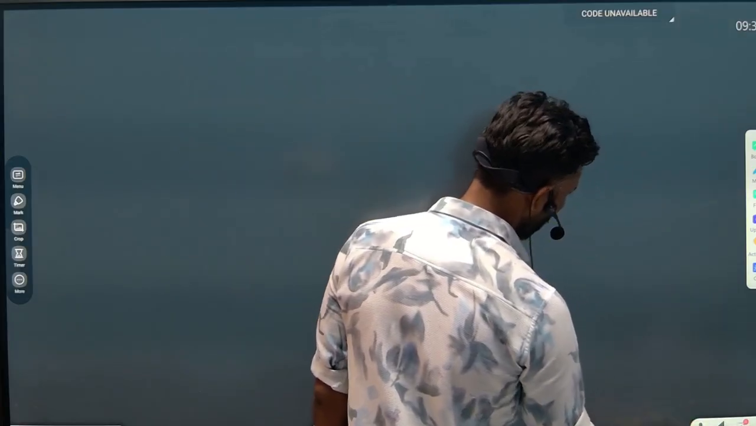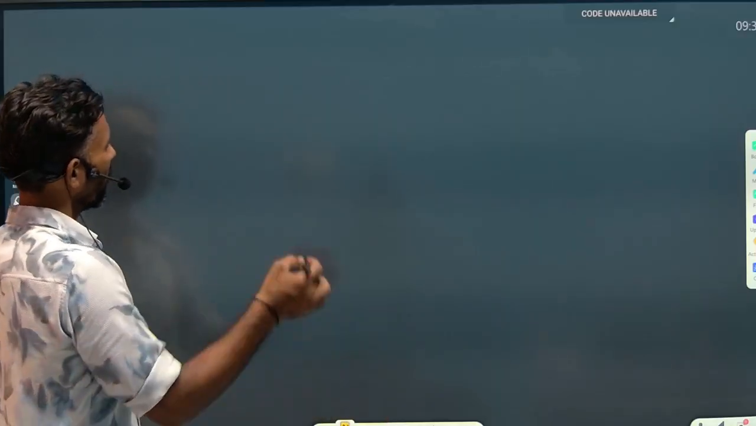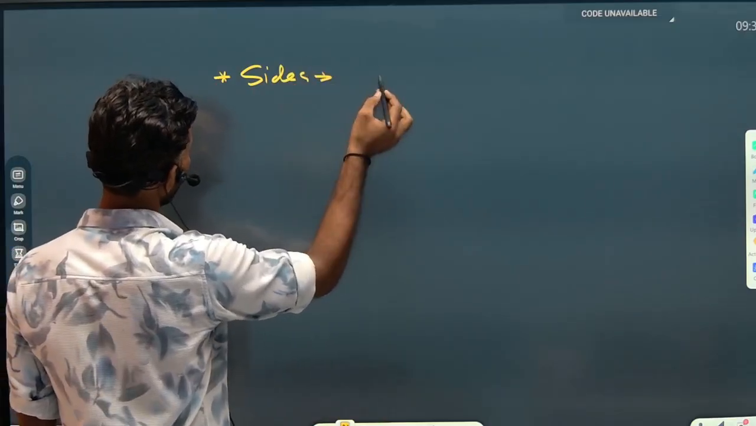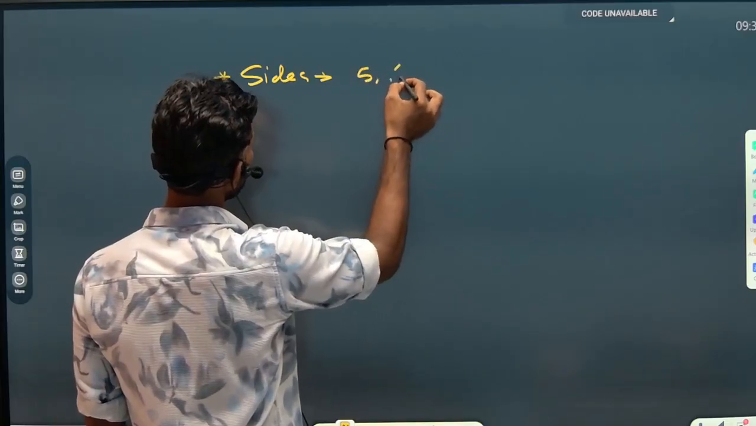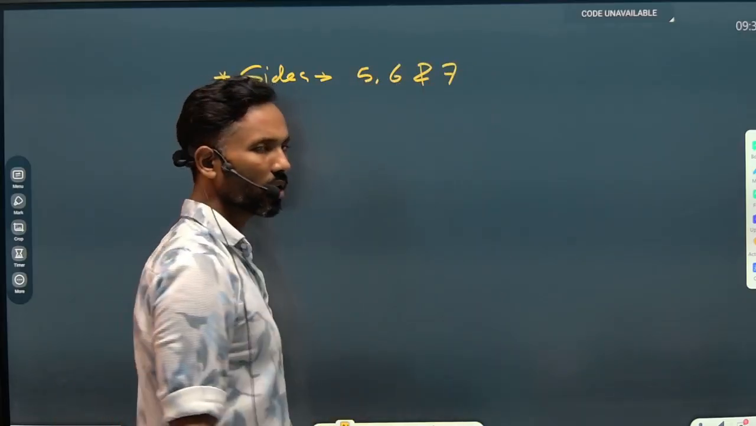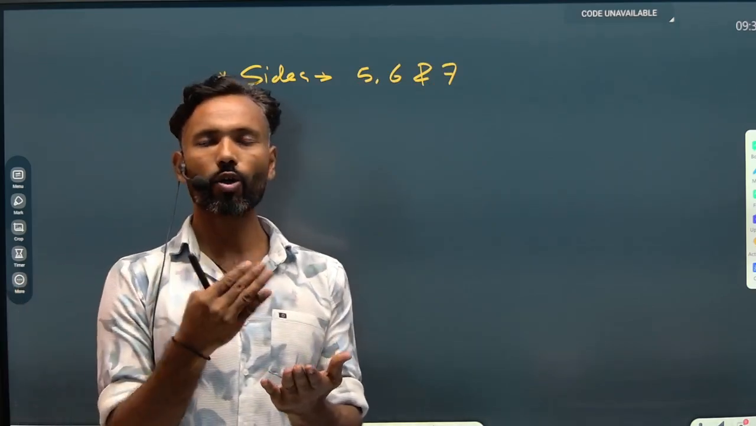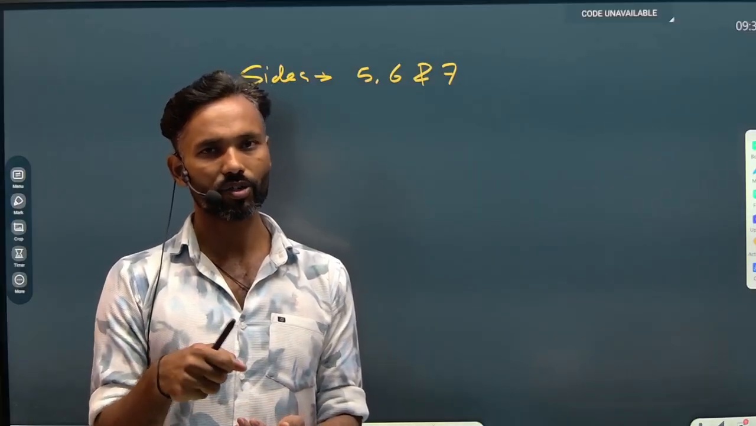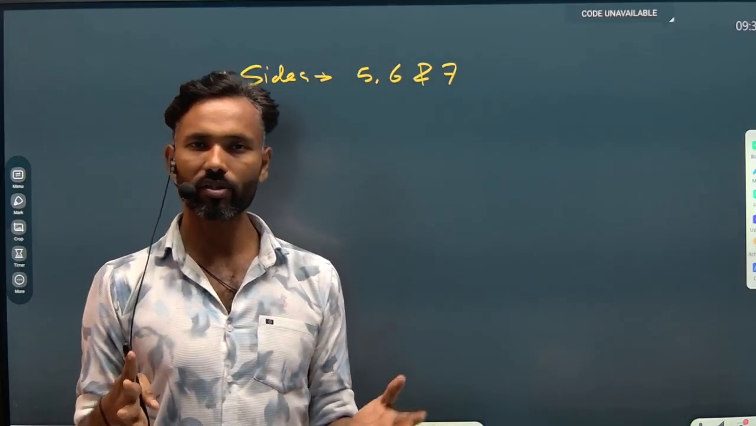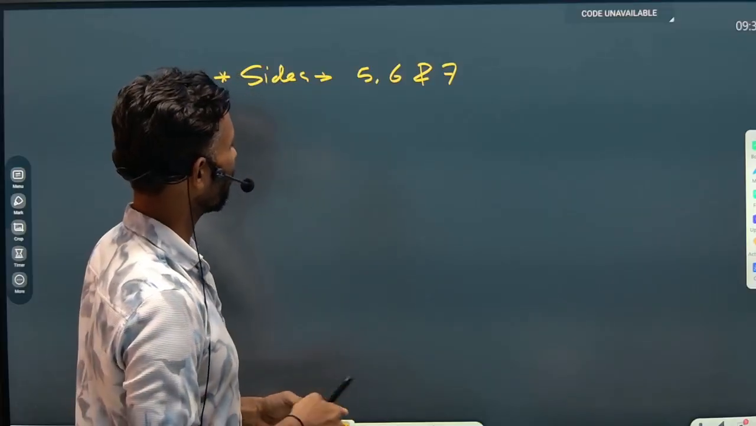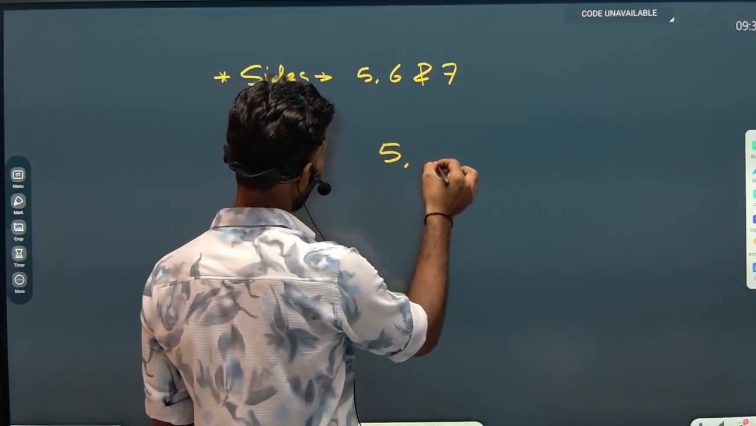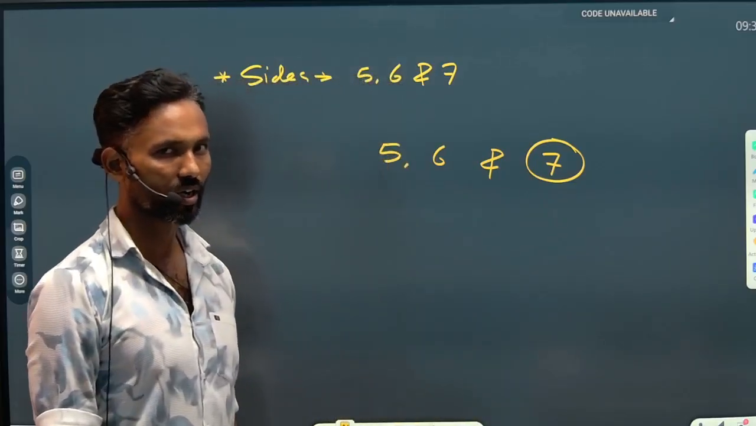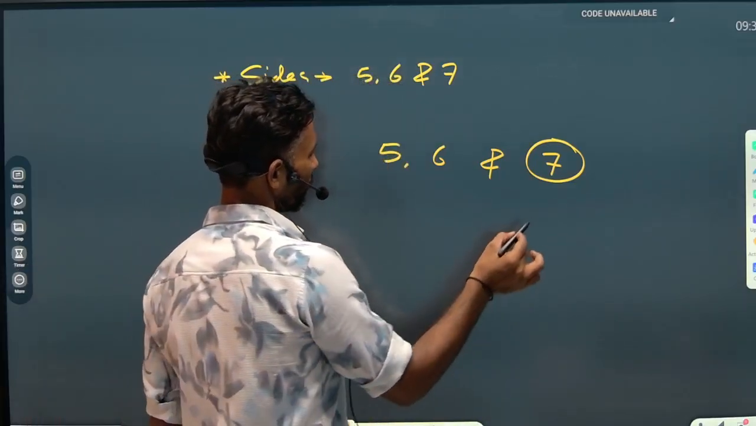Now I have one more question for you to discuss, the same kind of question. Let's suppose the lengths of the sides of the triangle are 5, 6 and 7, and you have to name the triangle. Options are the same: acute angle triangle, obtuse angle triangle, and right angle triangle. Which kind of triangle can be constructed over here? We are going to simplify it in the same way. Firstly, we will get the square of the largest side. Which one is the largest side? It is 7, and the square of 7 will be 49.